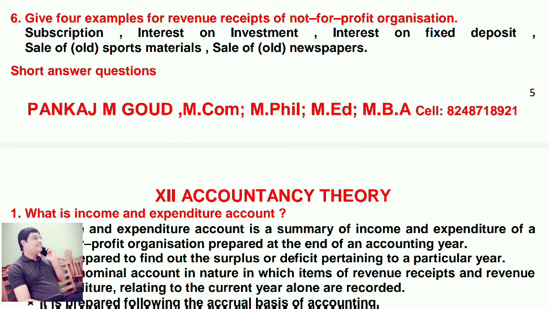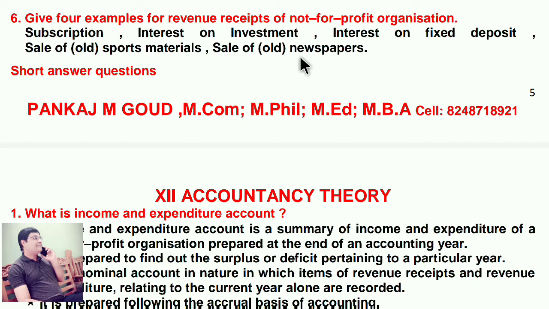Give 4 examples for revenue receipts of not-for-profit organization. Subscription, interest on investment, interest on fixed deposit, sale of old sports materials, sale of old newspapers.